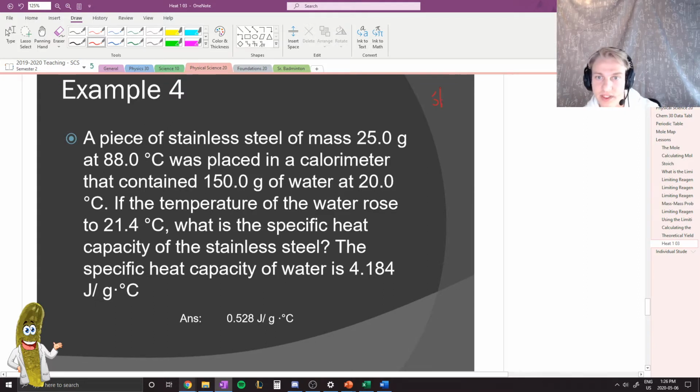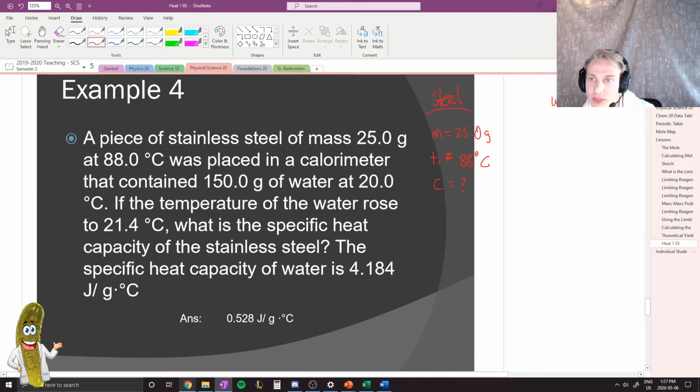So in terms of the steel, we know that the mass is equal to 25.0 grams. We know that the temperature initial was equal to 88 degrees Celsius. We also know that we're trying to solve for this C. We actually don't know what the specific heat capacity is, and we want to solve for that.